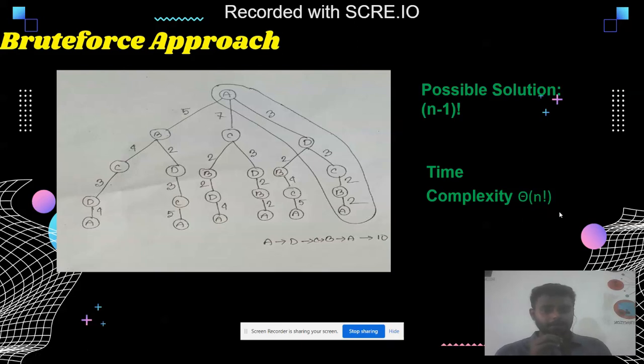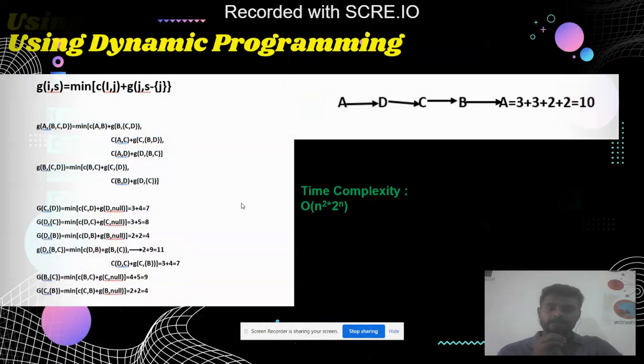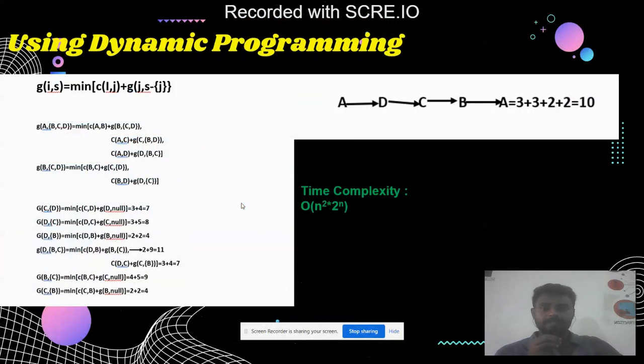Will we be able to reduce the complexity? Let's see. Using dynamic programming, we have already seen the algorithm of it. If S is 2, that means the number of cities is 2, then the cost value will be C(S, i) equals distance, and for more than 2, the cost will be C(S, i) with the minimum over the other nodes. Okay, so let's solve the problem using dynamic programming.